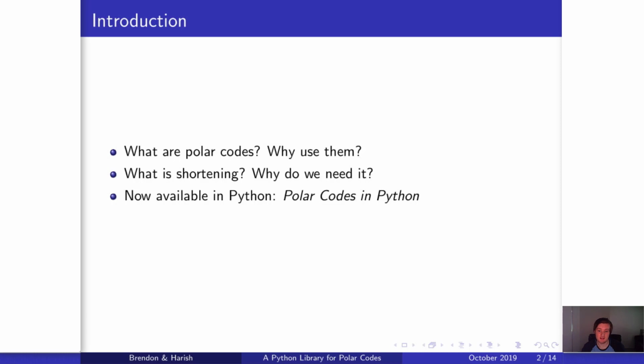My project is dedicated to implementing some of the most common polar coding algorithms for construction, encoding, decoding, and shortening, all in Python, and is aimed at students, designers, and researchers of polar codes who either prefer or are obligated to use Python programming for their work.